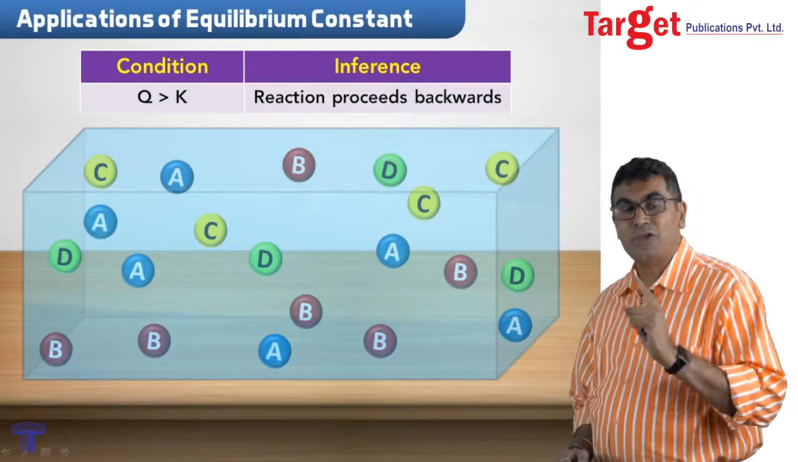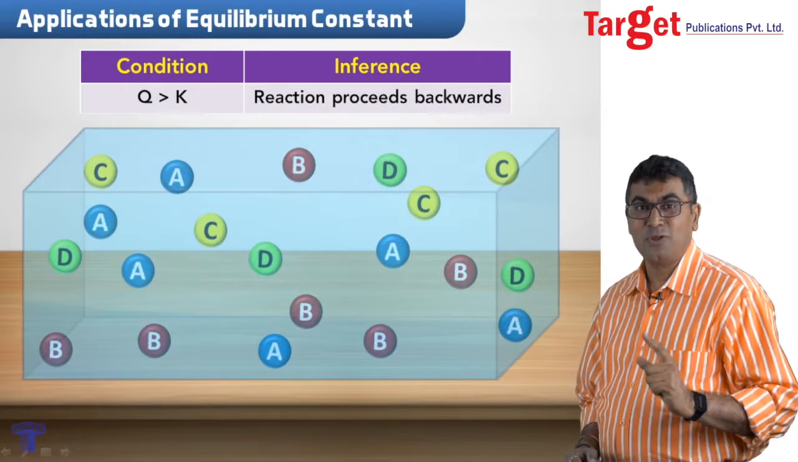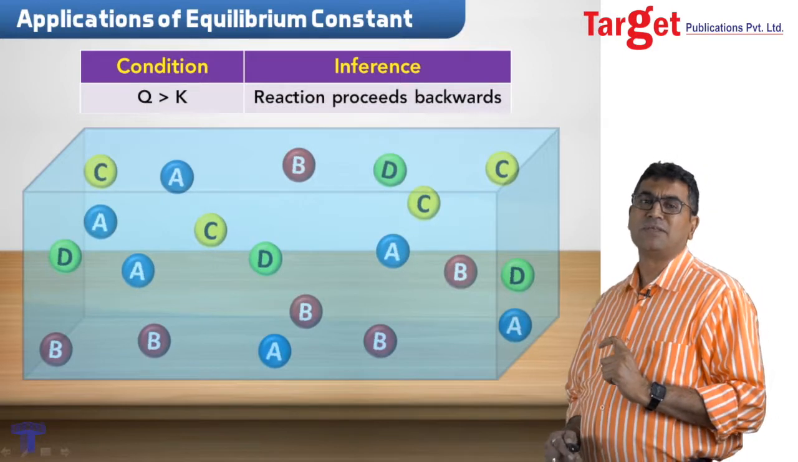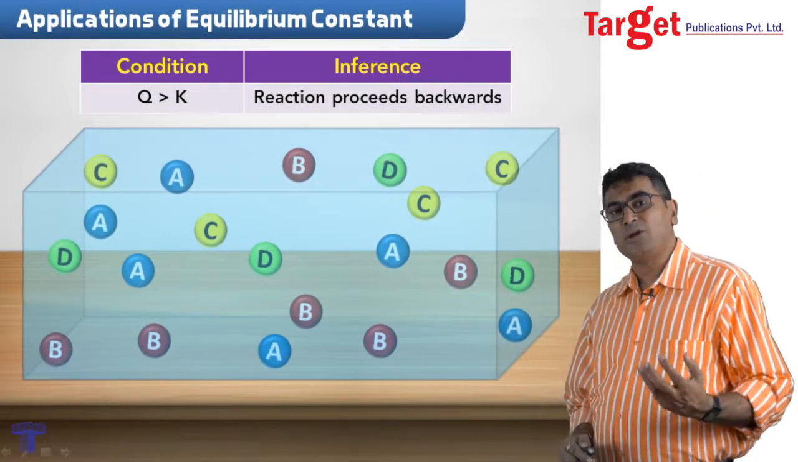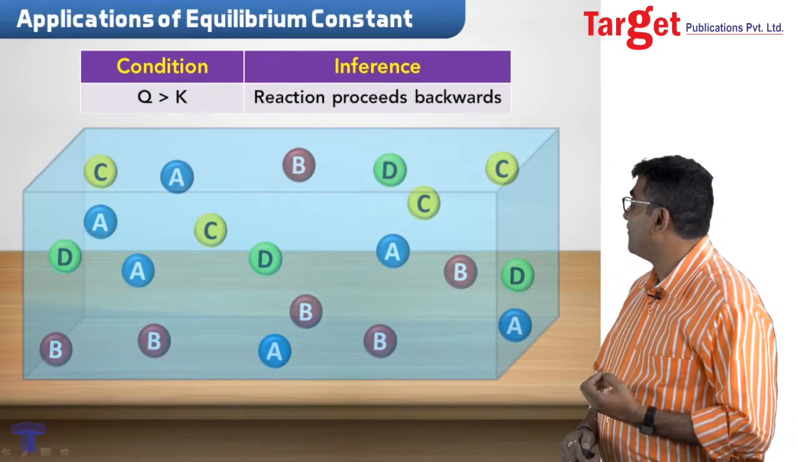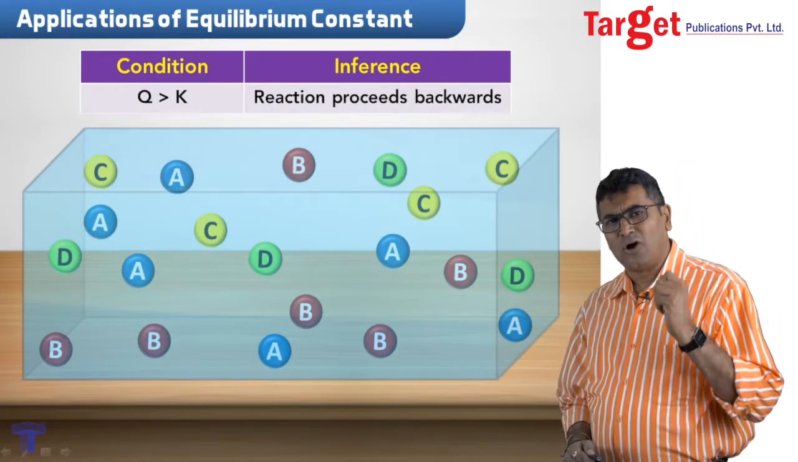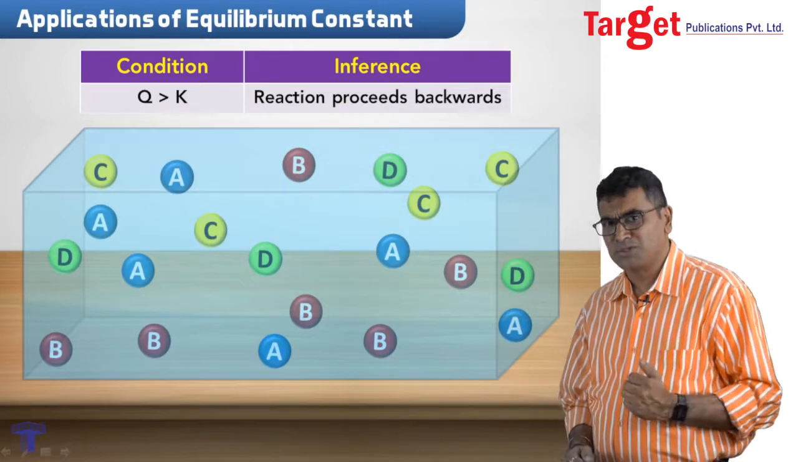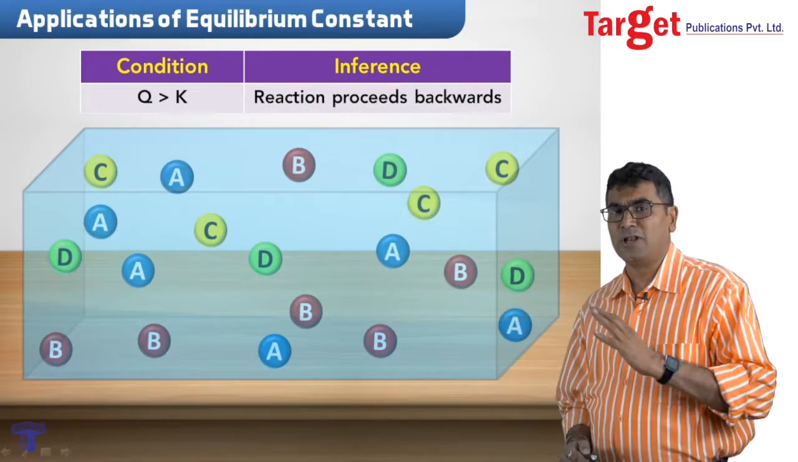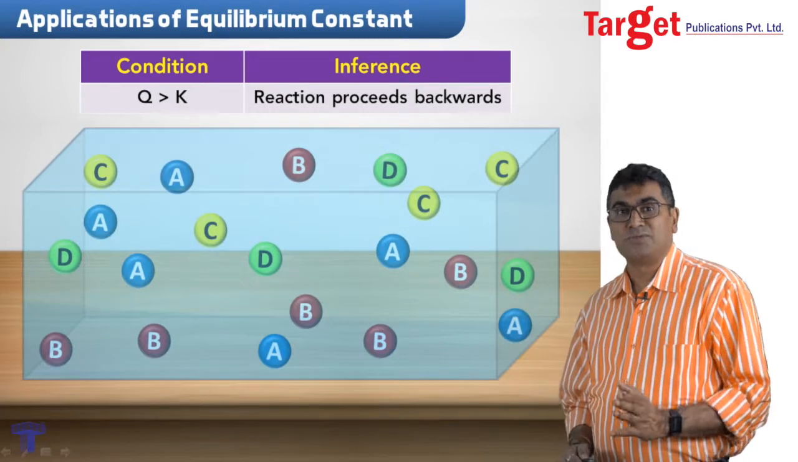I again repeat, Q less than K, reaction proceeds in the forward direction. Q more than K, reaction proceeds in the backward direction. But suppose by any chance Q becomes equal to K, what does that mean for us? This means that we have already achieved the state of equilibrium. I suppose the idea of reaction quotient, equilibrium constant, its dependence on various factors, its mathematical ideas are absolutely clear to all of you. I believe this video was very helpful to you in clearing those concepts.